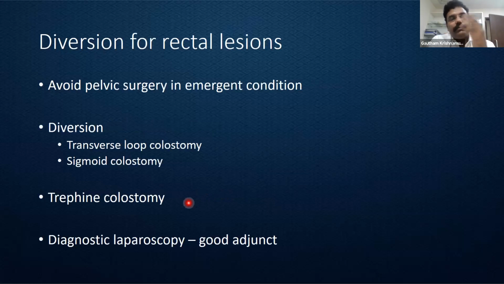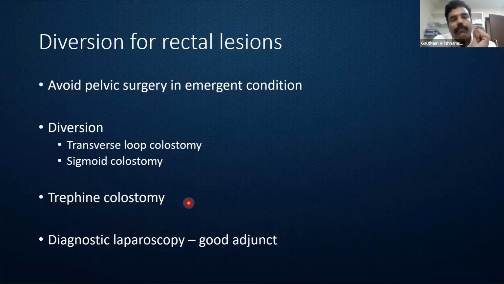So diversion for rectal lesions avoids pelvic surgery during emergent conditions. The choice is transverse loop colostomy or sigmoid colostomy. Generally, nowadays, because the radiation field includes part of the pelvis, coming up to the suprapubic region and midway between the umbilicus and the pubic symphysis, sigmoid colostomy is being avoided in general because it comes within the radiation field. Then the peristomal skin changes because of the stoma as well as the radiation cause a lot of trouble for the patient.